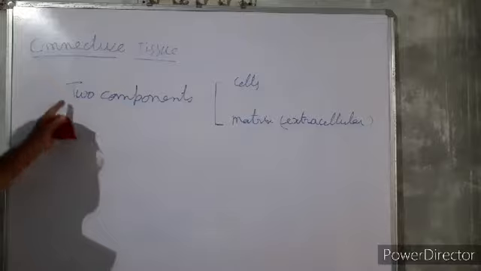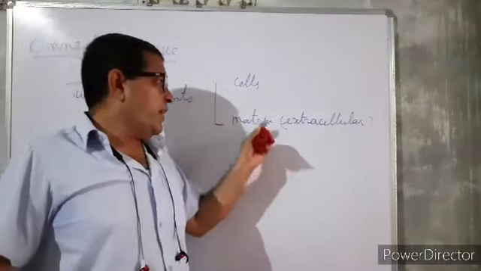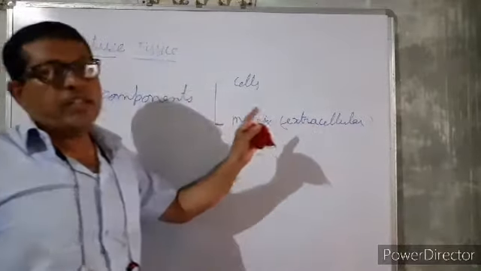So connective tissue consists of two components. One is cells and the other the matrix. This is the extracellular matrix.